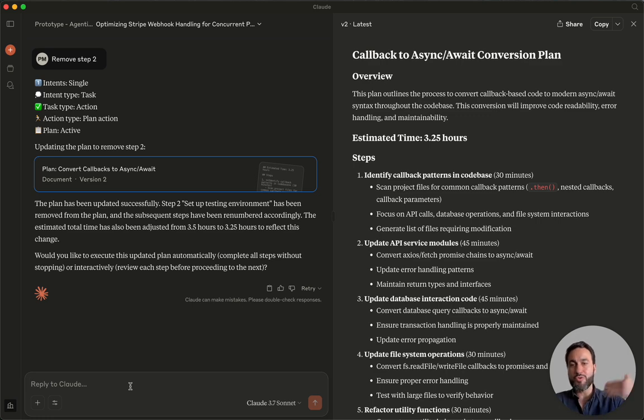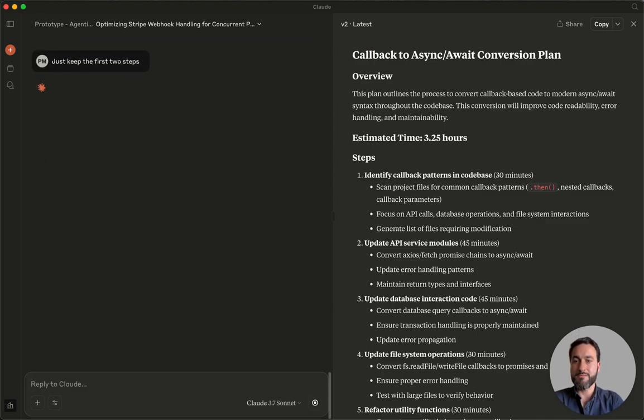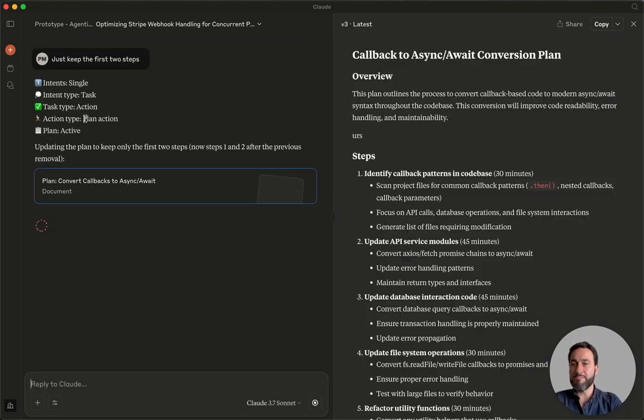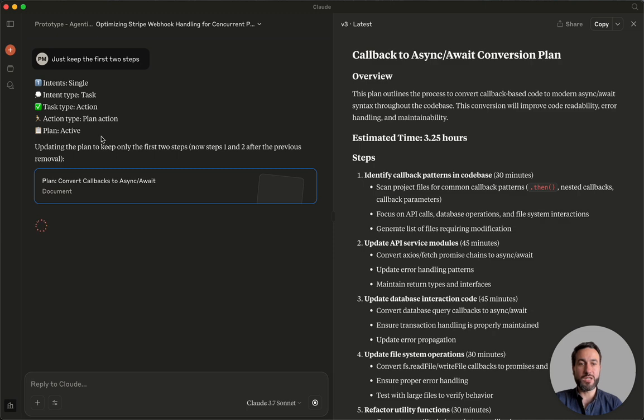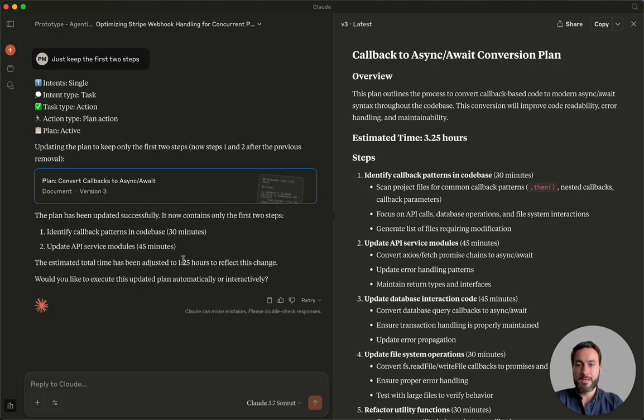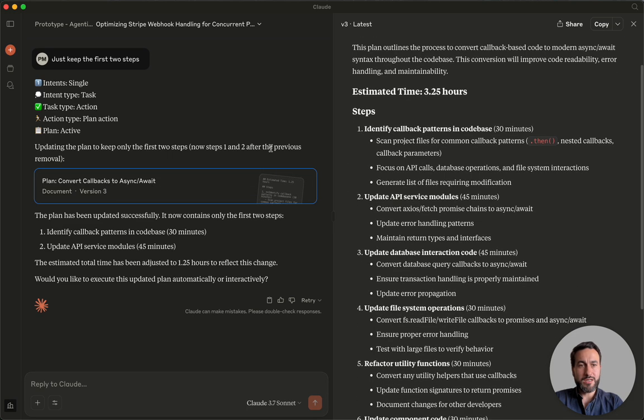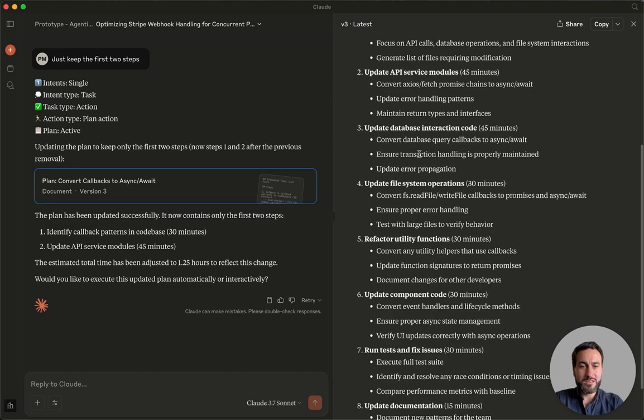So before we go to the execution, let's actually reduce this to just step 1 so that we can then proceed with the automatic execution, or just keep the first 2 steps. Okay, so it's going to, again, update the plan. It's removing all of that. All right. It said it updated the plan, but it's still showing.